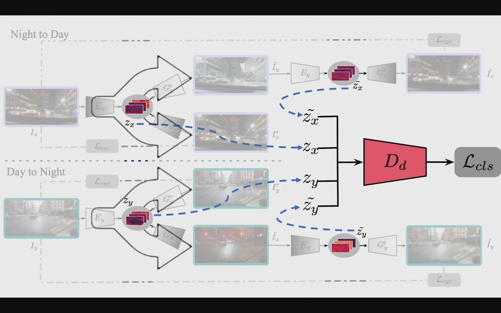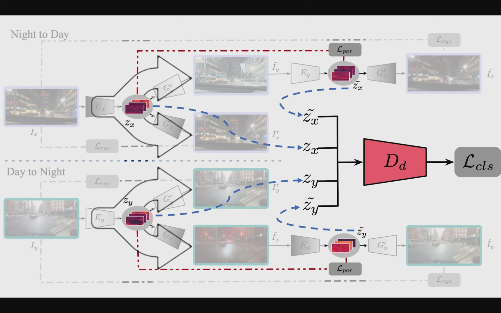In the ideal case, by looking at the latent representations zx and zy, the classifier should not be able to distinguish the original source domain. The across-translation perceptual loss also ensures that domain-agnostic information is retained.